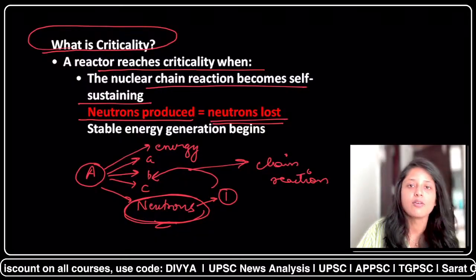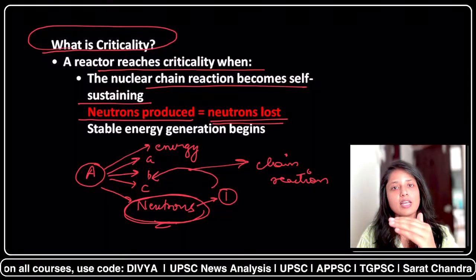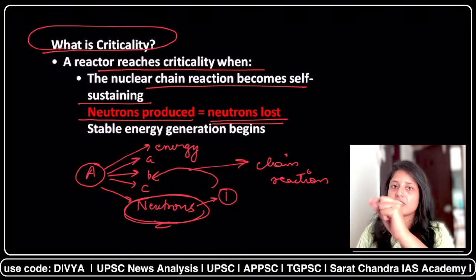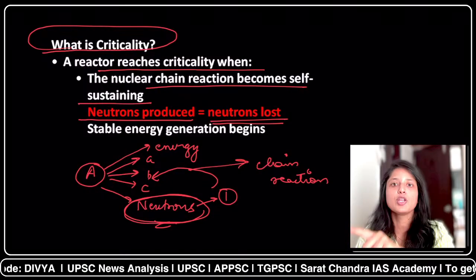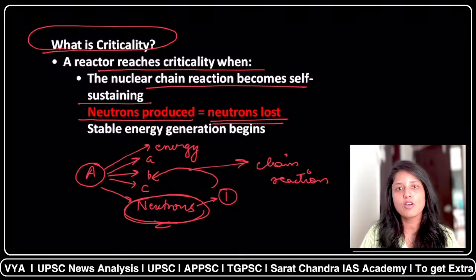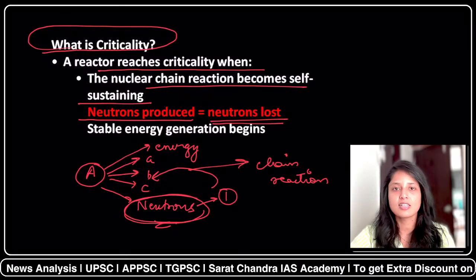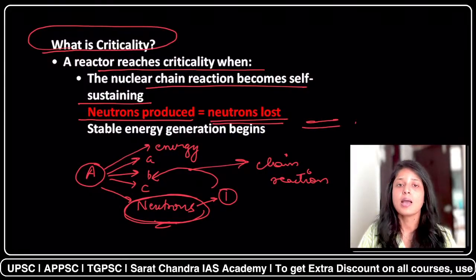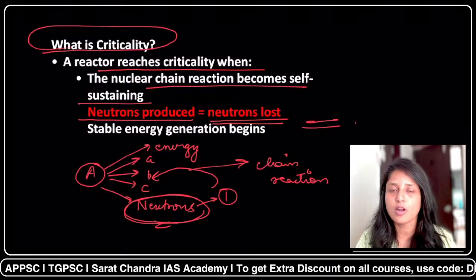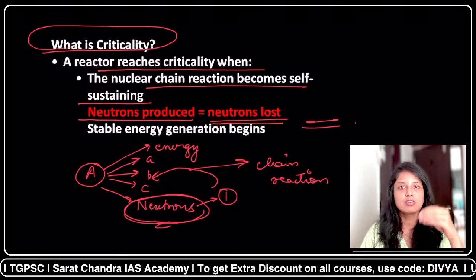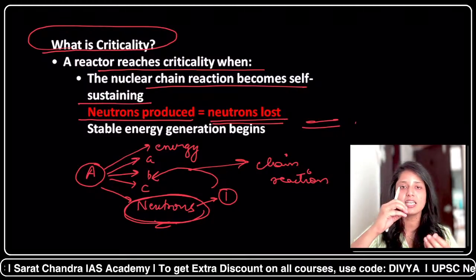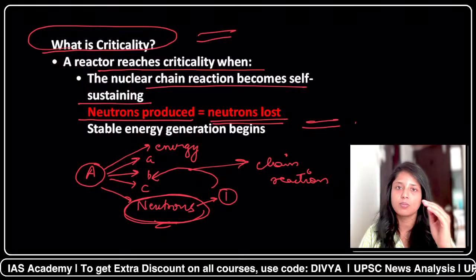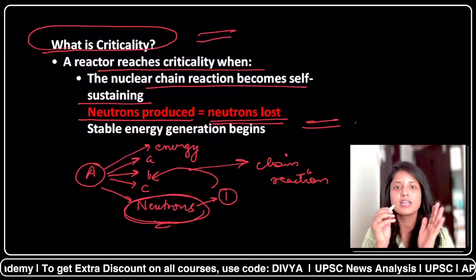One neutron produced is used to strike another nucleus, then again one neutron is produced, then it strikes another nucleus. So one neutron was produced, then it is used in another splitting, so it is lost, again produced, again lost. Now it is becoming self-sustaining. But in some reactions it can also happen that one neutron strikes 2 or 3 nuclei, and hence the chain reaction becomes uncontrolled. So criticality means the neutrons produced equal the neutrons lost, and hence it is self-sustaining.